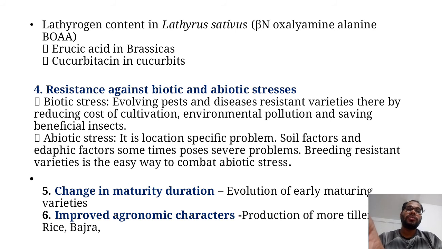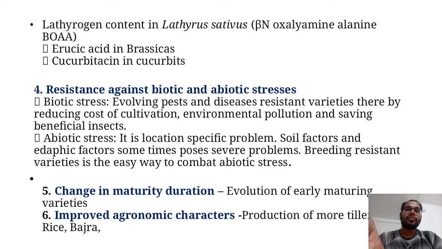So these are the biotic and abiotic stresses. We are developing varieties which have resistance against insect pests, high temperature, low temperature, high nutrient concentration, low nutrient concentration, high water and low water.